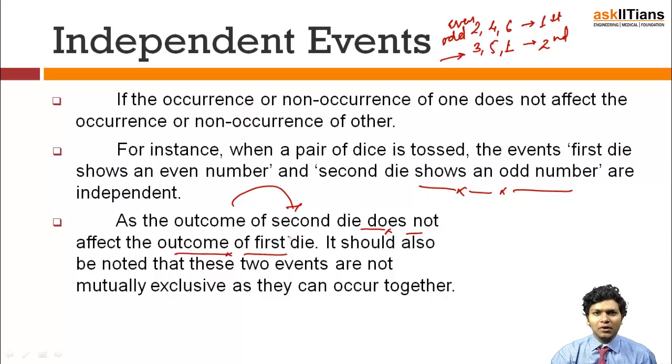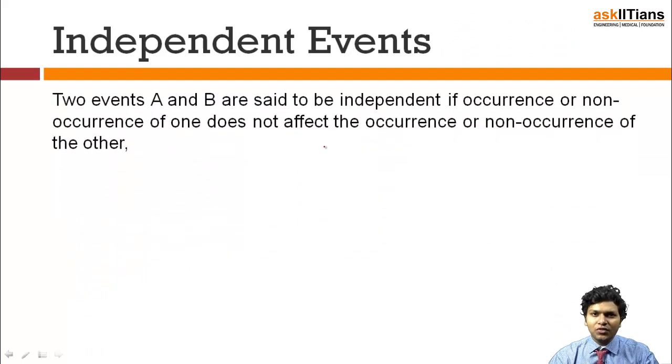There is one more important point that we need to understand. One of the terms we learned in the previous part is mutually exclusive. We have to be very sure that the events we are taking cannot be mutually exclusive, because mutually exclusive says that if one happens, it will discard the occurrence of the other. So if one event has happened and the other is not happening, we can find a dependency: if one of the events has happened, the second is not going to happen.